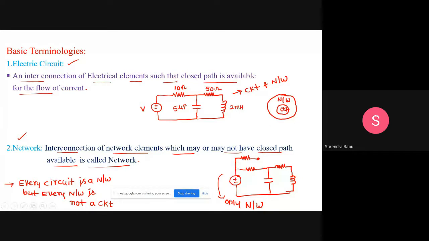Clear, friends? That is the main difference between an electric circuit and an electric network. But a network can be any network, not only an electric network. It may be any network you take. Mobile networks you can take, the social network you can take, all these are networks only. But a network does not always have a closed path. Either a closed path or it may not have a closed path.